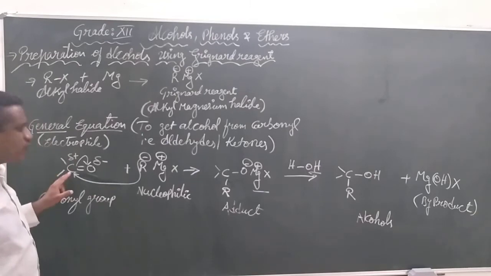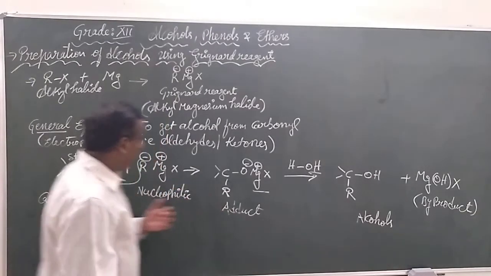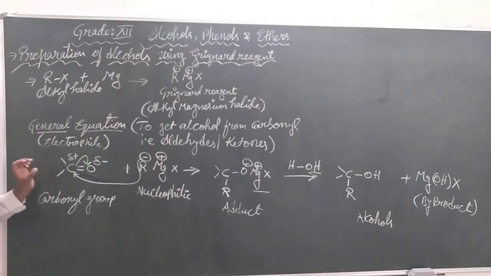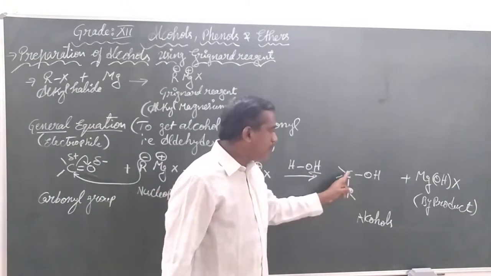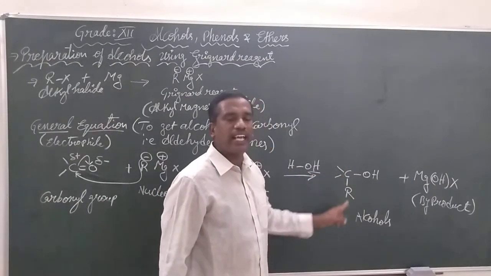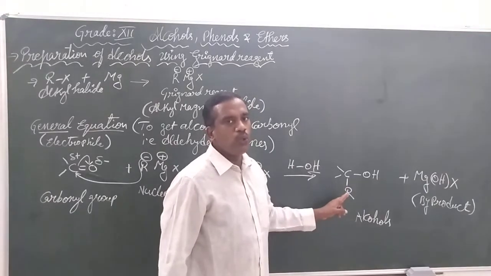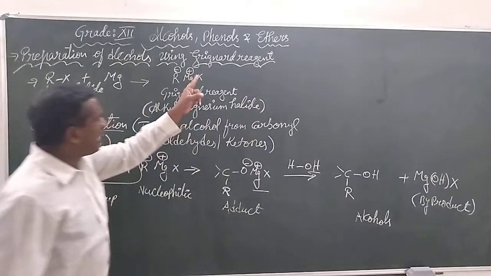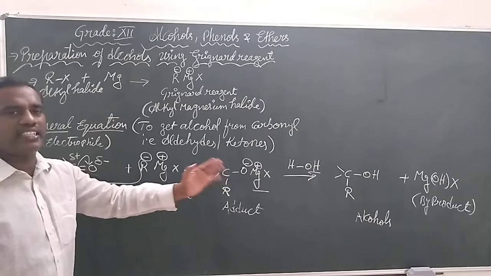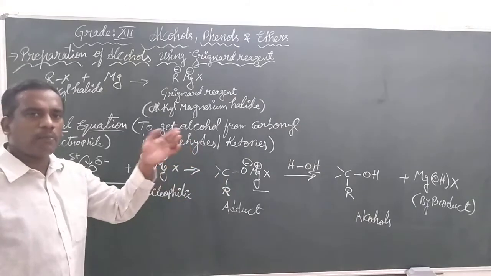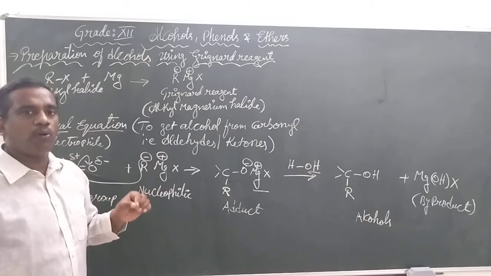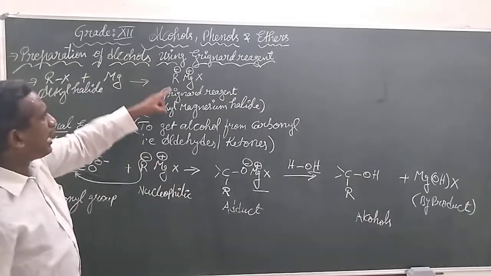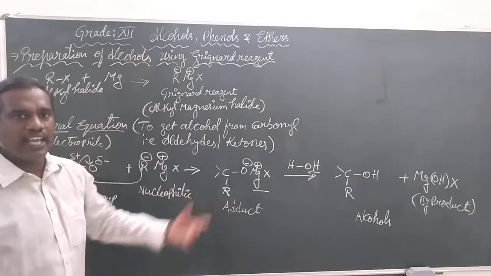In the reactants we have only one carbon, along with some group of atoms. Now in the product we have the carbon, and along with that there is one alkyl group added. So using the Grignard reagent, the products may have one more carbon, or the number of alkyl groups bonded with the Grignard reagent may be in excess.